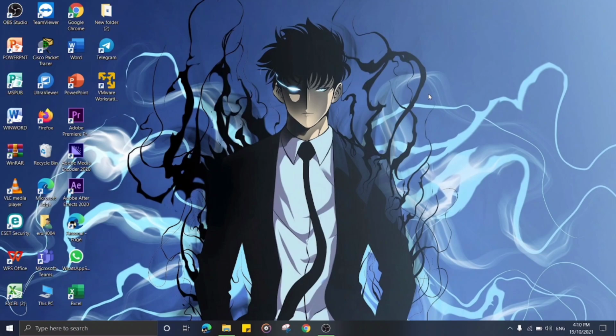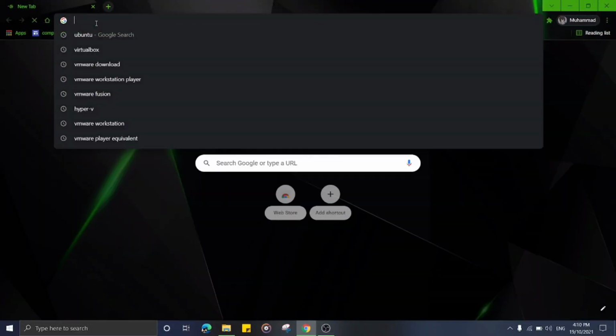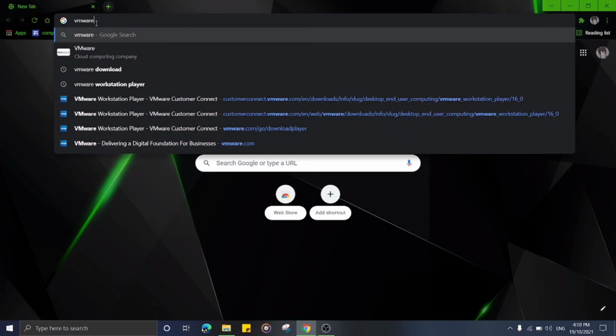25DDT20F1111. Today I'm going to show you how to download Ubuntu using VMware. First, you need to go to the browser and type VMware download.